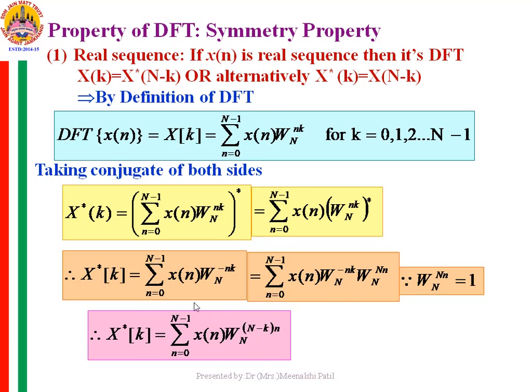Now if you compare this equation with the equation of the DFT, this is nothing but the DFT: if the DFT of x of n is X of k, since here it is capital N minus k, this is capital X of N minus k. So I shall write the conjugate of X of k is equal to capital X of N minus k.